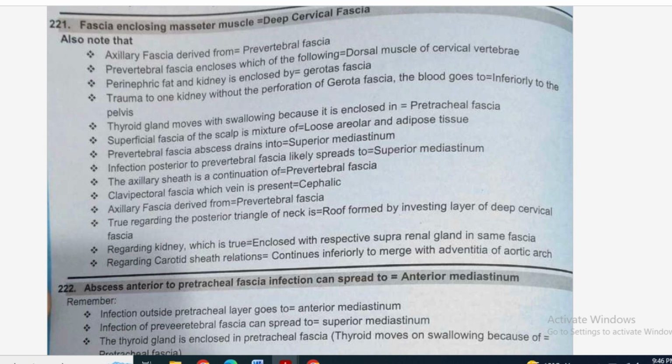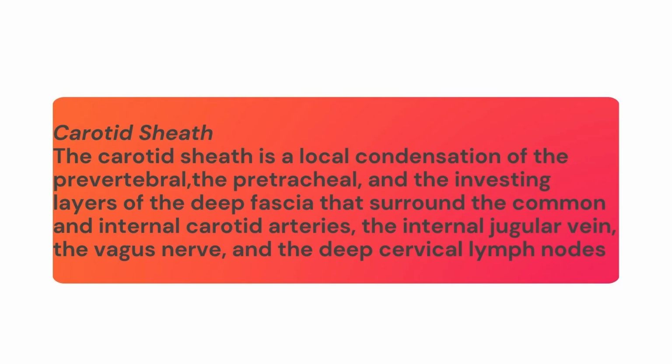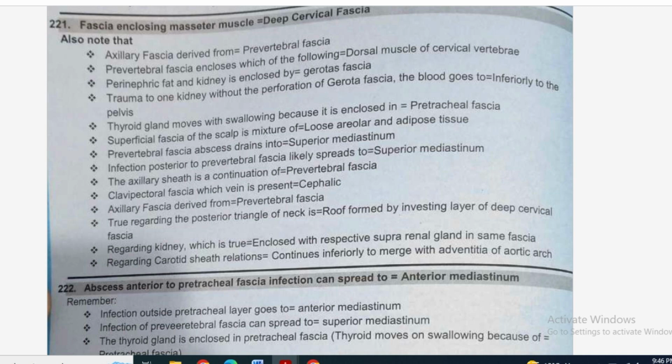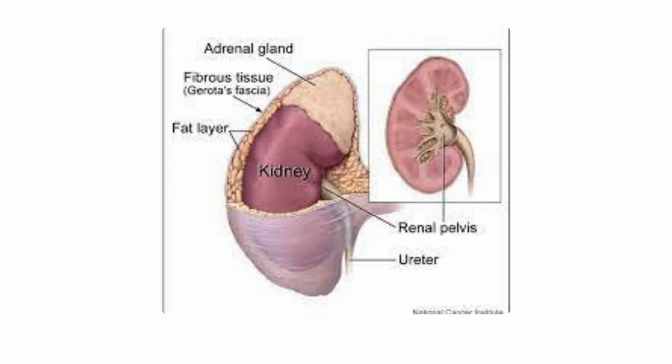So pretracheal layer infection is going to go to the anterior mediastinum and prevertebral layer infection is going to the superior mediastinum. Carotid sheath is a local condensation of the prevertebral, the pretracheal, and the investing layer of deep fascia that surrounds the common and internal carotid arteries, the internal jugular vein, the vagus nerve, and the deep cervical lymph nodes. Regarding carotid sheath relations, it continues inferiorly to merge with the adventitia of the aortic arch.